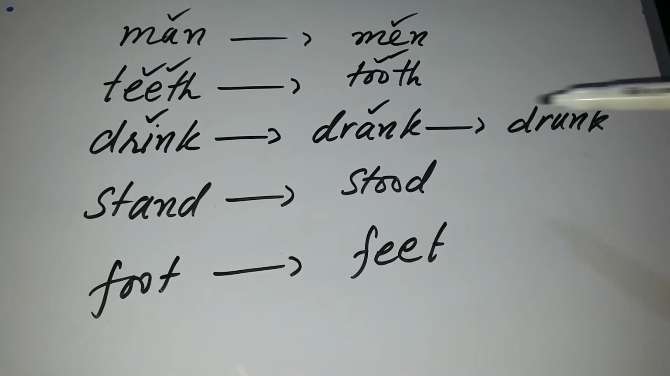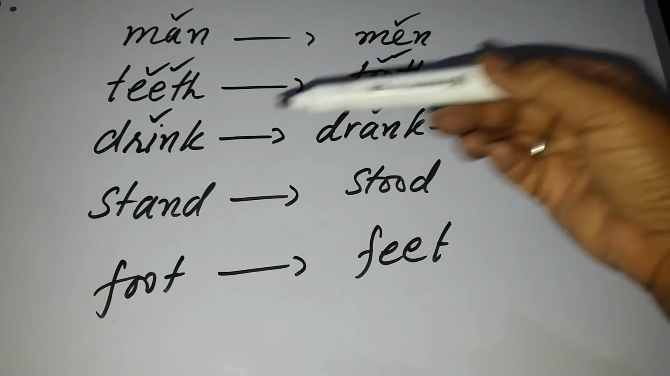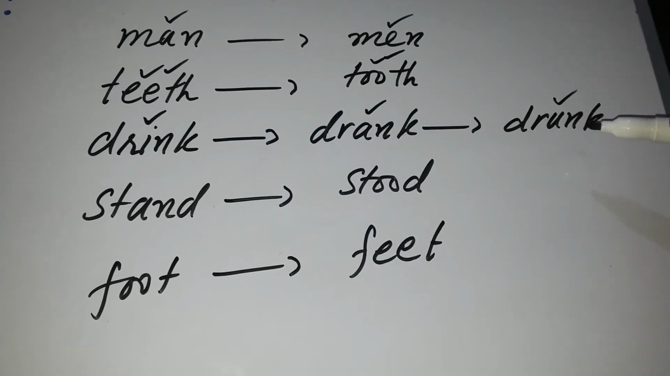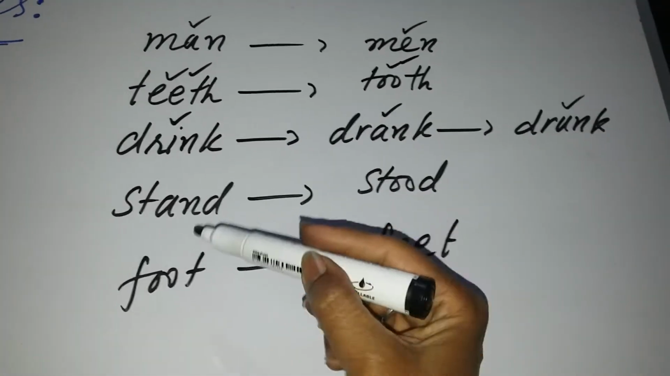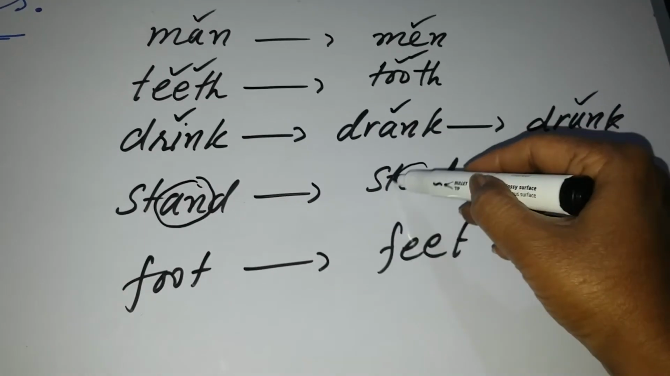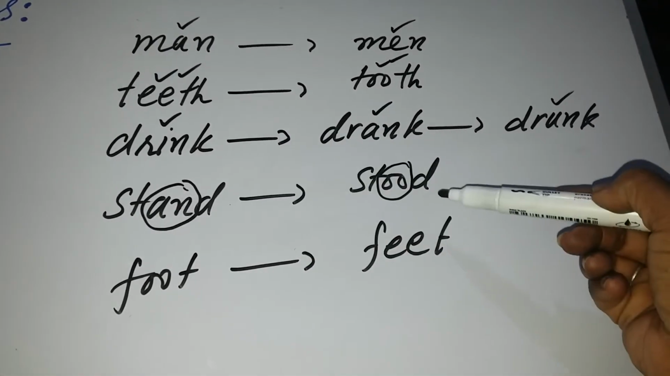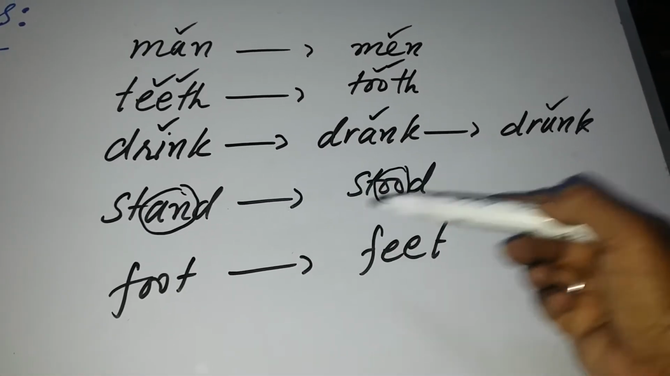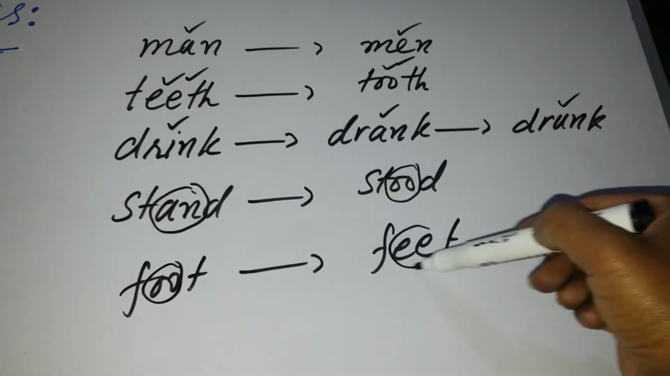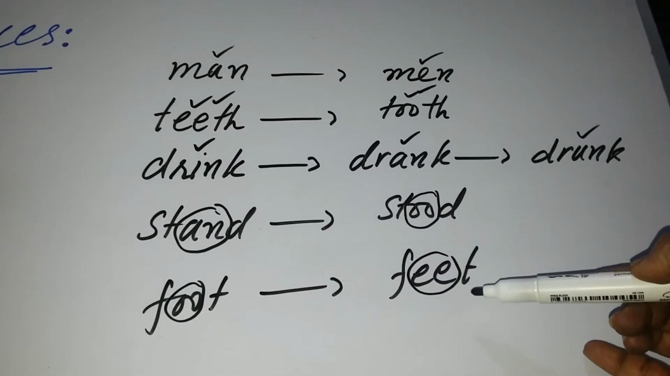Drink, drank and drunk. By replacing the vowels, we have converted the first form into the second form, and the second form is converted into the third form. Similarly, in the word stand, we have replaced these two letters with this vowel oo, and the first form of the verb is converted into the second and third form. Similarly, foot, oo is replaced by ee. Now the foot is converted into feet. This is singular and this is plural.